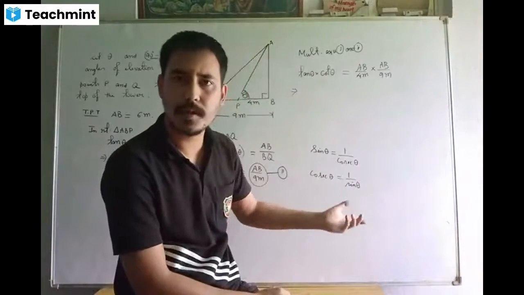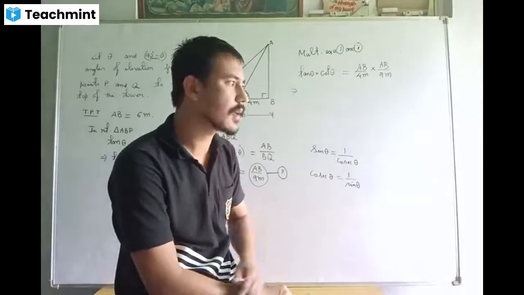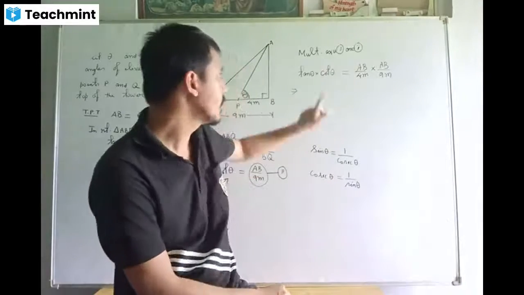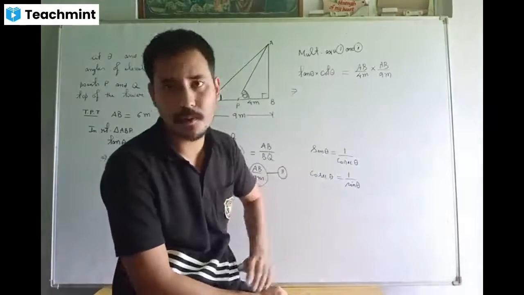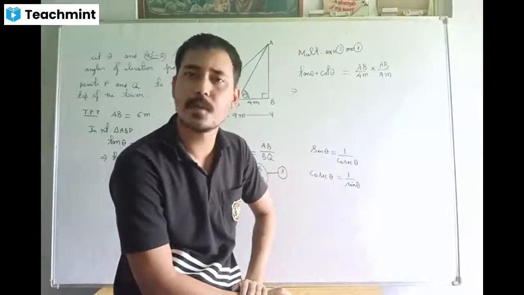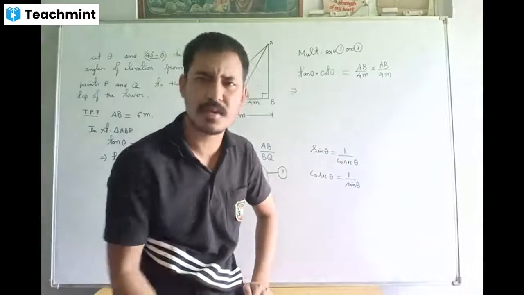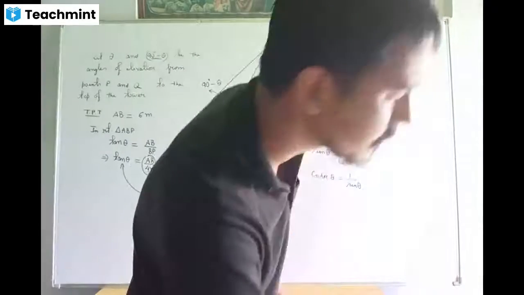Cos theta means 1 upon sec theta. Sec theta means 1 upon cos theta. Tan theta will be 1 upon cot theta. Cot theta means 1 upon tan theta. These are known as your reciprocal formulas.